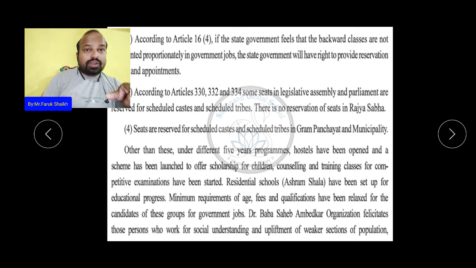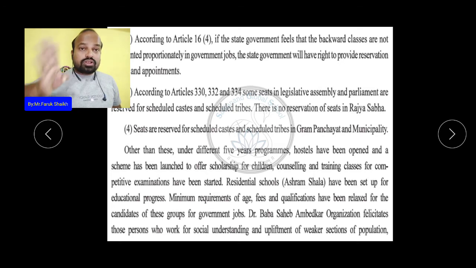Those in the open category will not get admission because so many students are at 90, 99 and 98 percent. Someone who got 94 will also not get the admission or the job. But in ST and SC, whoever got 78% or 80%, whatever the merit percentage is, he or she will get admission or the job. So this is reservation for their upliftment.